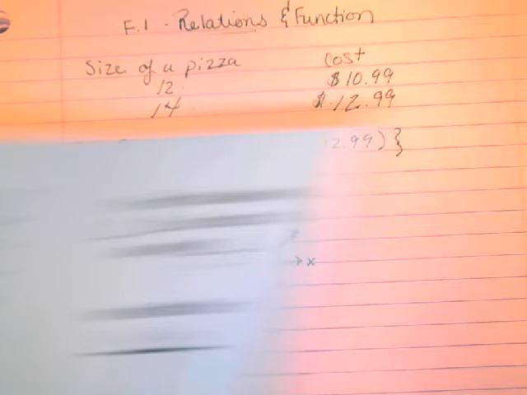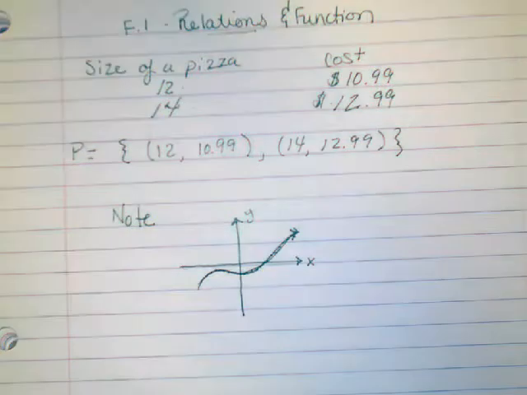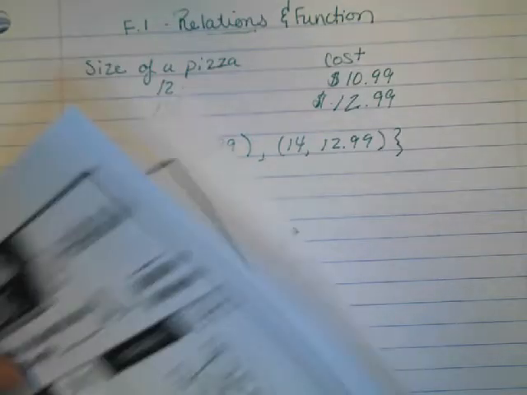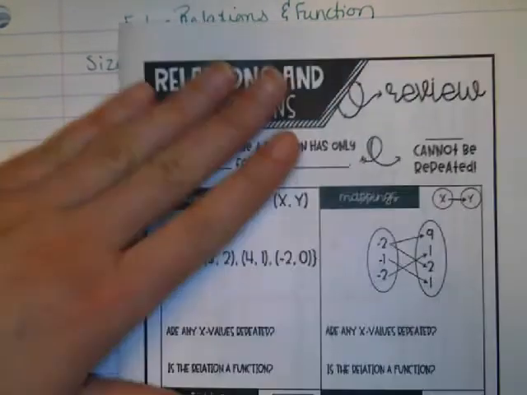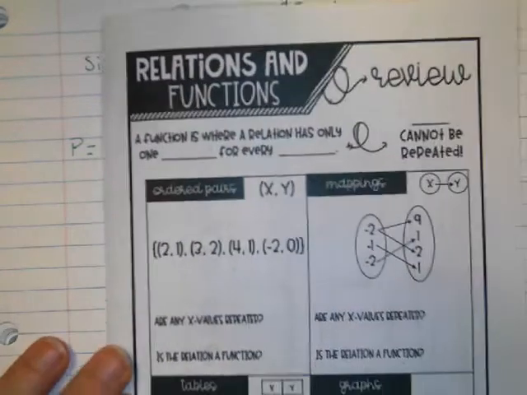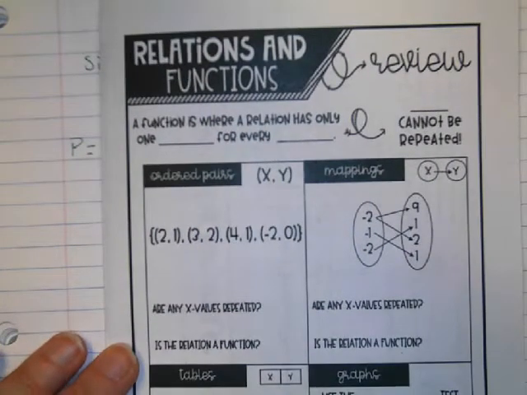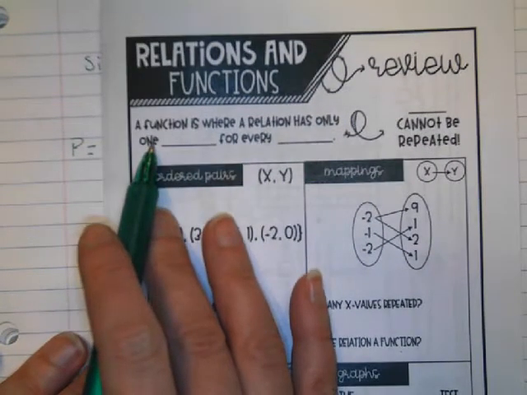So now let's go to what it is to be a function. In order to answer this question, we're going to go to our next handout, Relations and Functions Review. So what is a function?